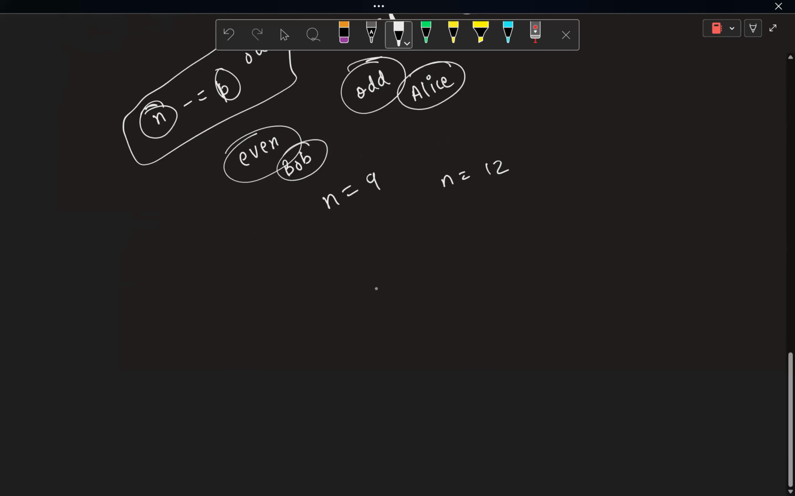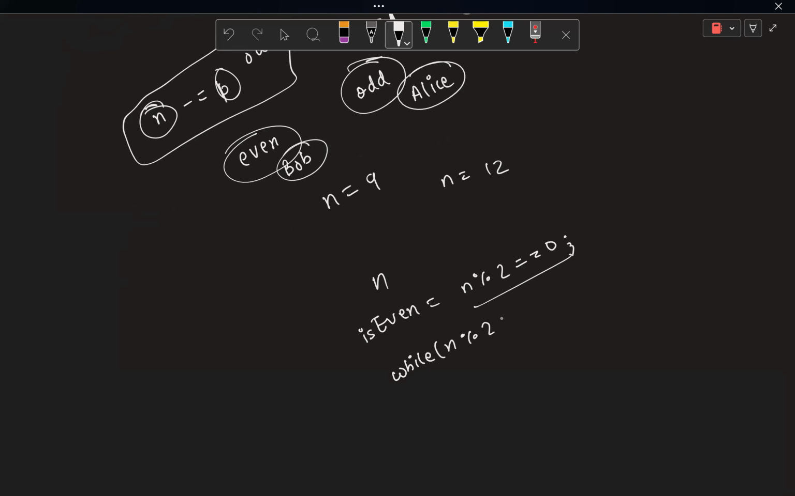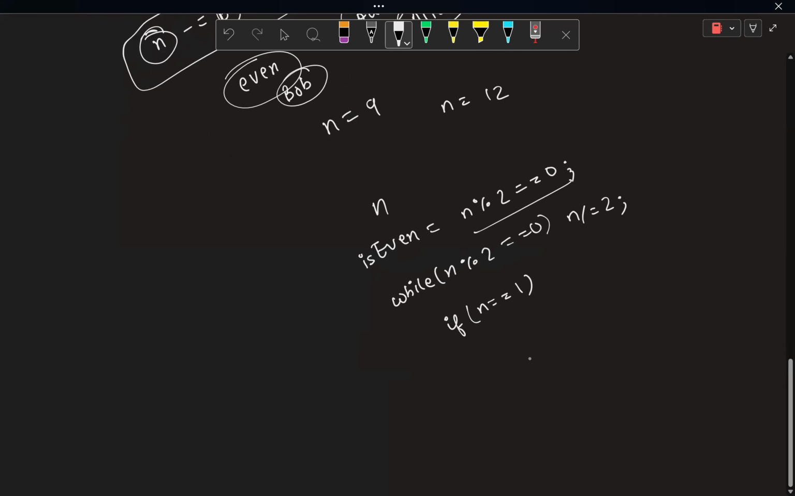Whatever n I took as input, I can just say is_even equals n divisible by 2 equal to 0. I can just find if n is even or not. After that, I can divide n. As long as it is divisible by 2, I can just keep dividing it. And then I can have these three cases: if n is equal to 1, it means that it is not having any odd prime factor. So just say Bob wins.